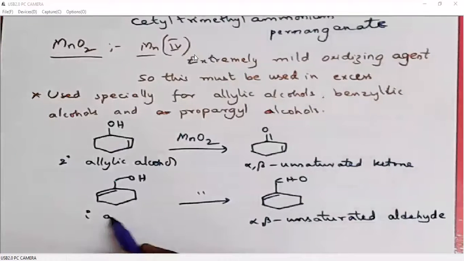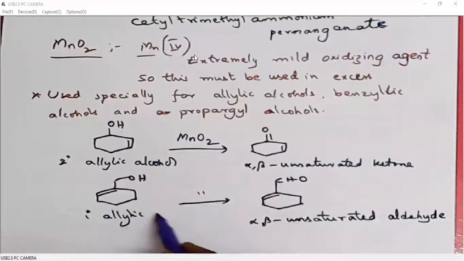So primary alcohols cannot be oxidized to carboxylic acids. We get either ketone or aldehyde depending on whether it is a primary or secondary allylic alcohol.